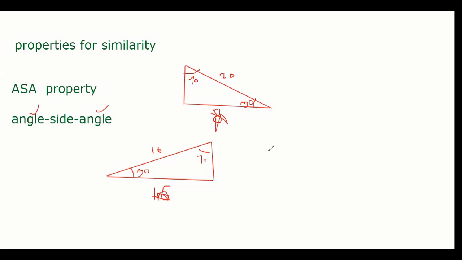And the same three properties apply to congruency also. Only difference is that in similarity we say proportional, in congruency we'll say equal. Yes, sir. Sides should be equal there. Agree, guys. So in triple S we'll say three sides are equal. In SAS we'll say two sides are equal and one angle is equal. In ASA we'll say two angles are equal and one side is equal. That becomes a congruent triangle. So these three properties apply to congruency also, but with equality.